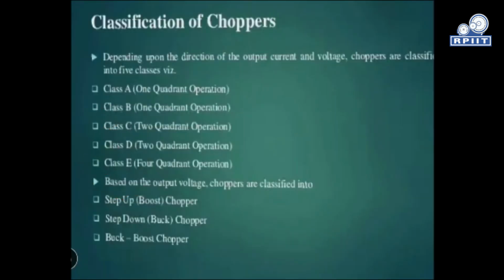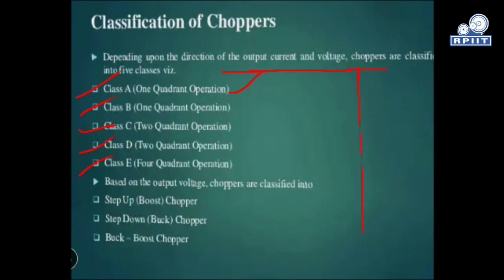Then we'll talk about the classification of choppers. A wide range of choppers is available nowadays in industries for particular applications. Depending upon the direction of the output current and voltage, choppers can be classified into five categories basically. These are the main categories: Class A, that is one quadrant operation; Class B, again one quadrant operation; Class C, two quadrant operation; Class D, two quadrant; and Class E, four quadrant.